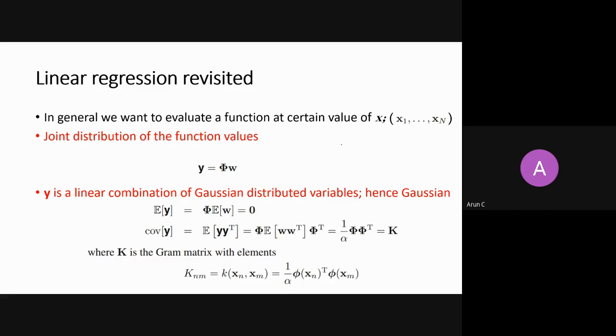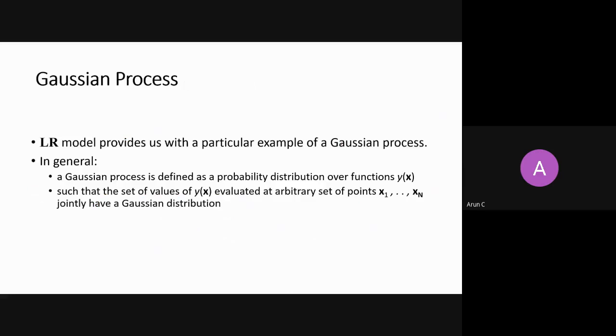Because it is Gaussian, we can find the mean and covariance matrix, and the covariance matrix is nothing but a gram matrix. In short, a Gaussian process is about the joint probability over Y, and these joint probabilities can always be defined in terms of a Gaussian.